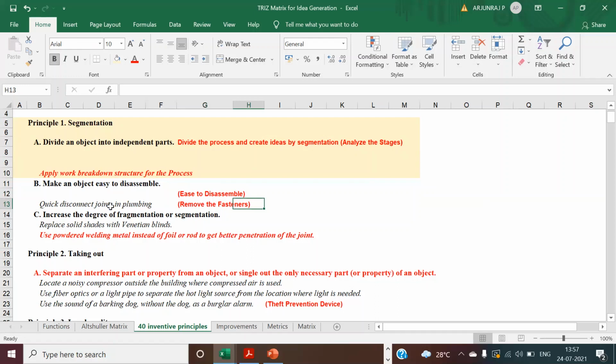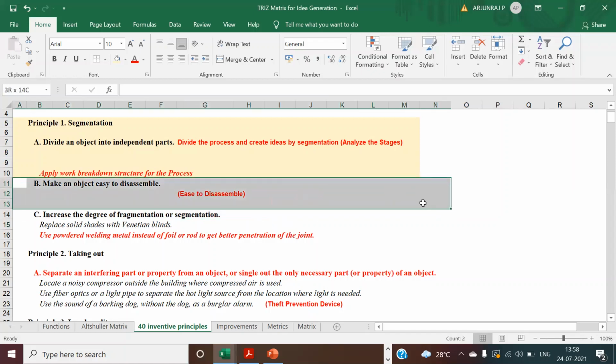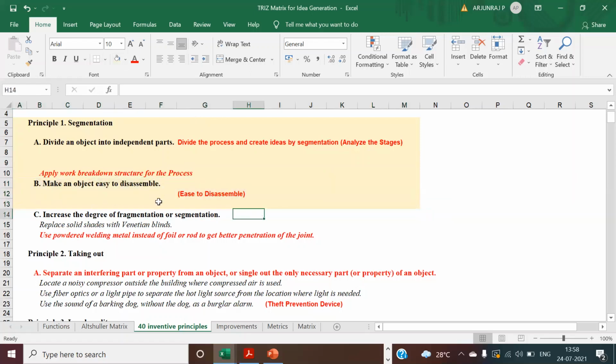Easy to disassemble, and you have to find the ways. You have to find ways to disconnect the joints. These are some of the examples. But here you can try to find some easy method to remove the fasteners, the screws, so that the disassembly can be easy. So the best way is to find a way to easily disassemble your equipment in case of breakdown, so that your productivity improves and you can bring overall value to your process.